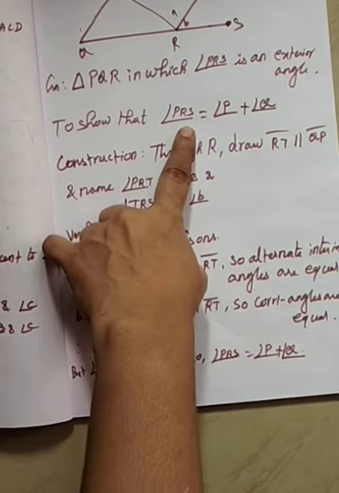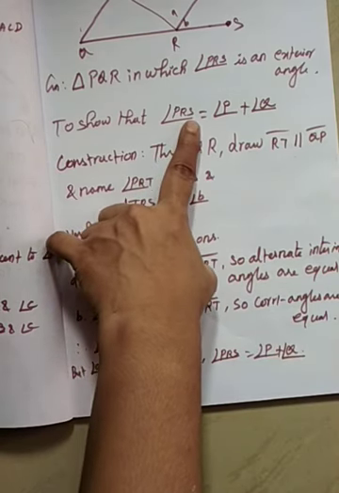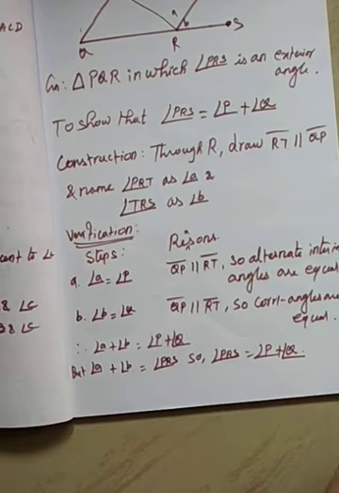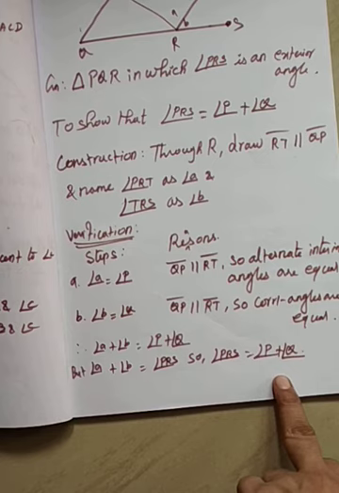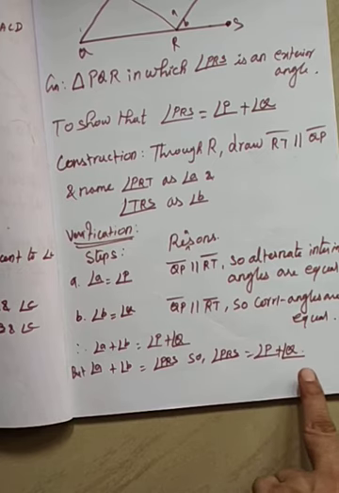See here, this is your verification, right? So this is the relation between an exterior angle and its two interior opposite angles of a triangle. This is known as the exterior angle property of a triangle. Everybody clear?